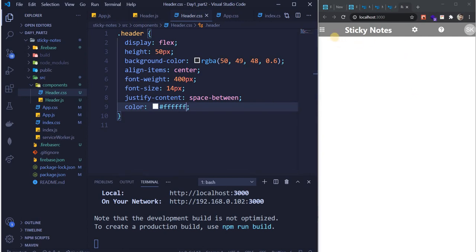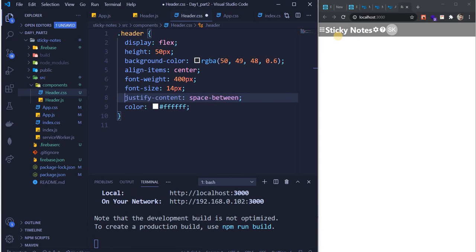See, when we did space between, it is going to space all the components evenly, guys. Let's say I just remove this. See, all of them are sticking to each other.